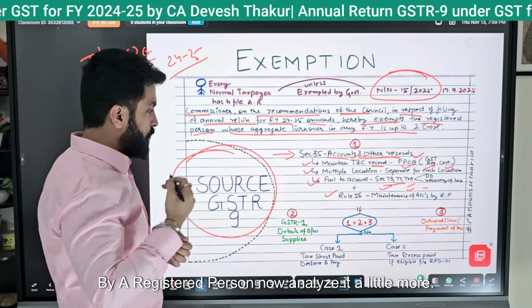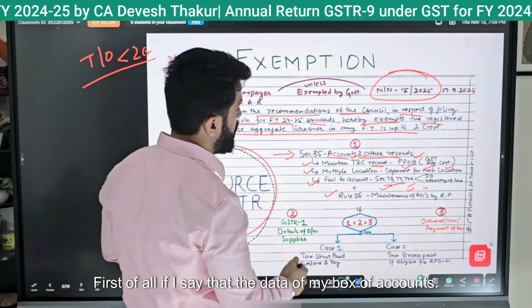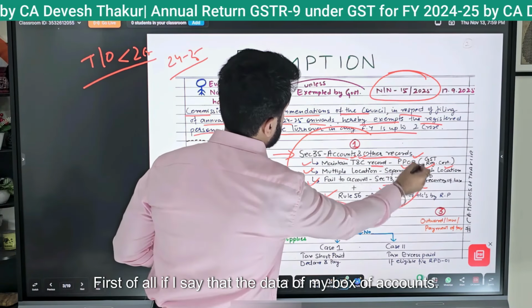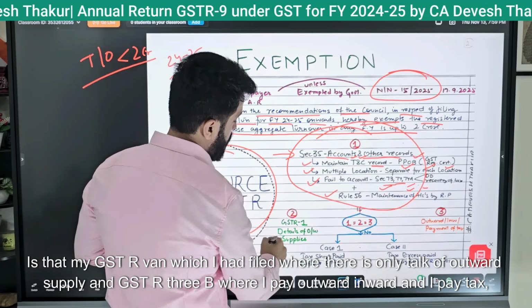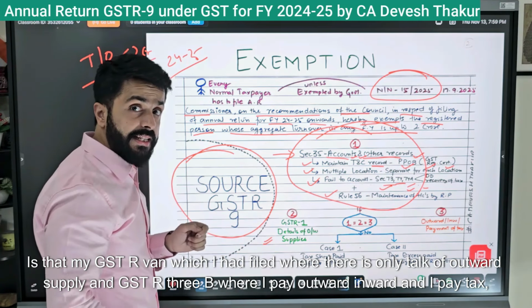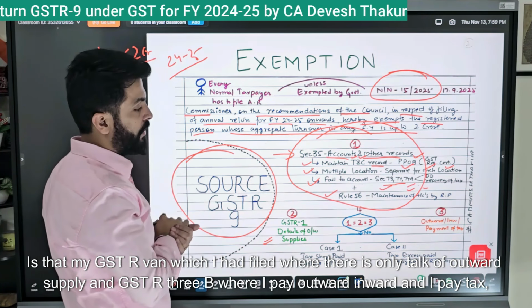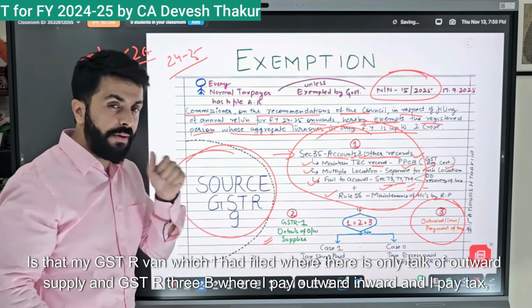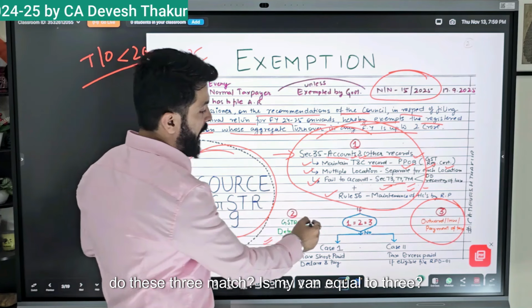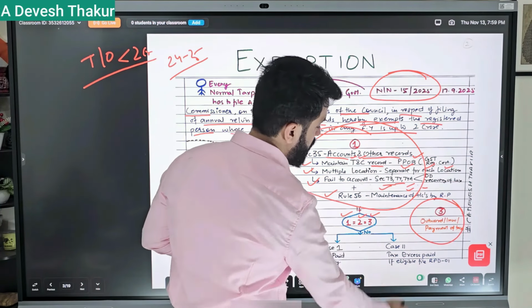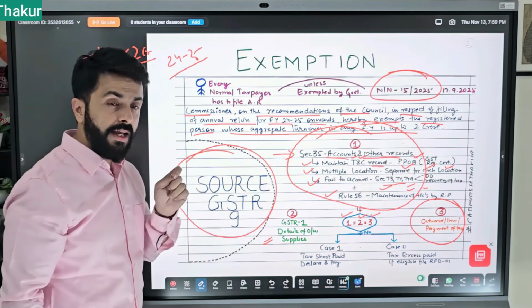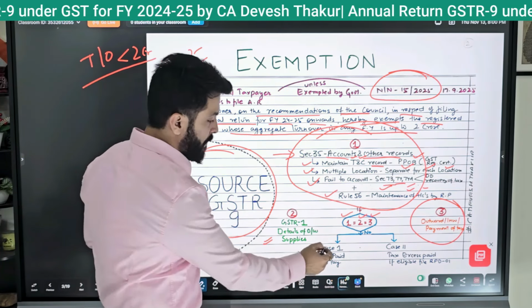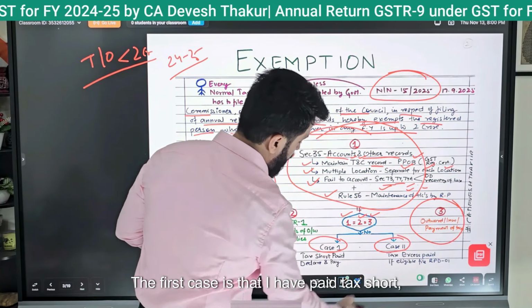Now, analyze it a little more. First of all, the data of my books of accounts: is it matching with my GSTR-1, which I had filed where there is only talk of outward supply, and GSTR-3B, where I pay tax on outward and inward supplies? Do these three match? Is my GSTR-1 equal to 3B? If not, there are two cases. The first case is that I have paid tax short.